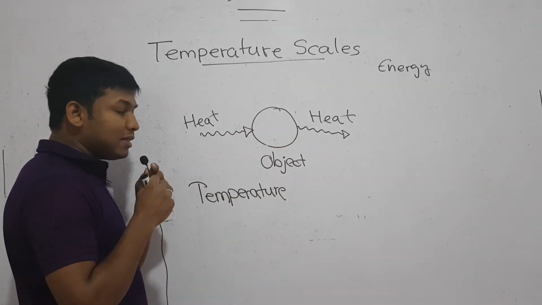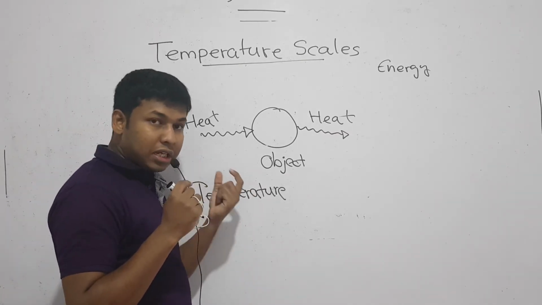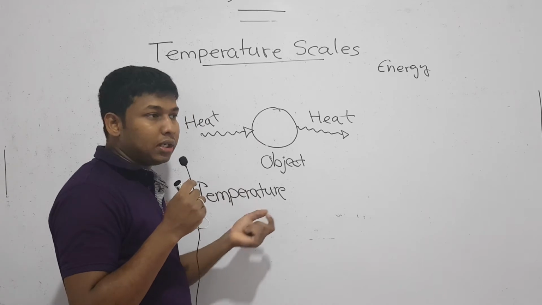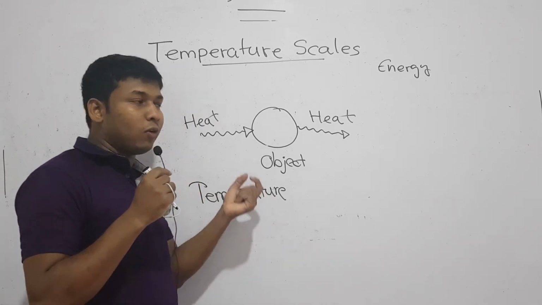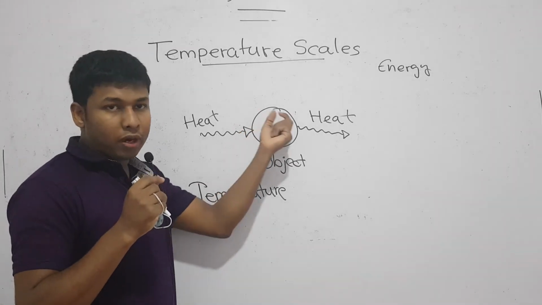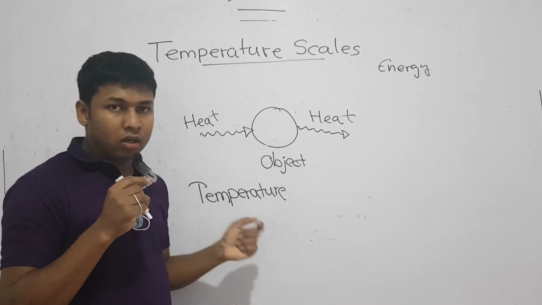So temperature is a scale. Temperature is a physical quantity that we are using to measure what happens when we either provide or release energy from a particular object, right?